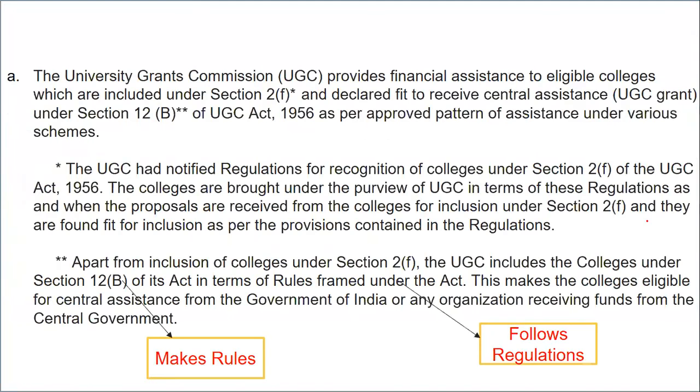I have an explanation part for you. Many students are a little confused about 2F and 12B, so I will tell you that as well. The UGC provides financial assistance to all the eligible colleges under 2F, and they are declared fit to receive central assistance under 12B. 2F follows rules and regulations, and 12B makes rules and regulations. The UGC has notified regulations for recognition of colleges under 2F. That is, 2F is nothing but regulations which they are supposed to follow.